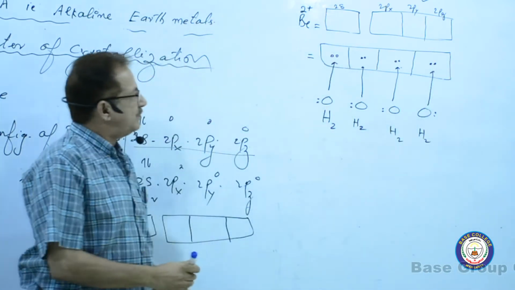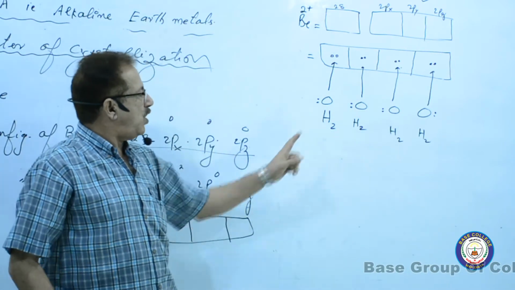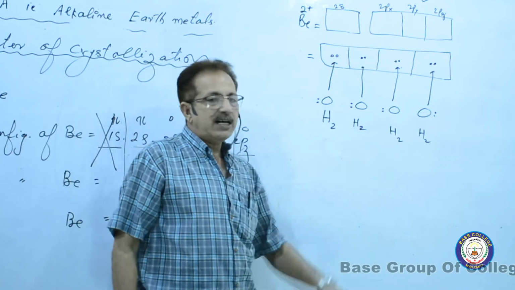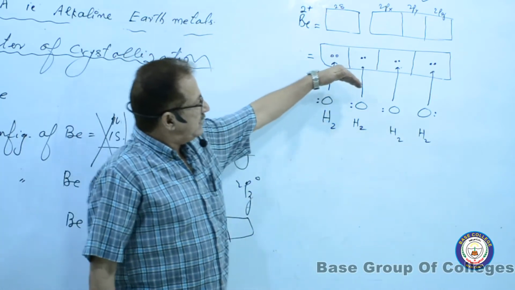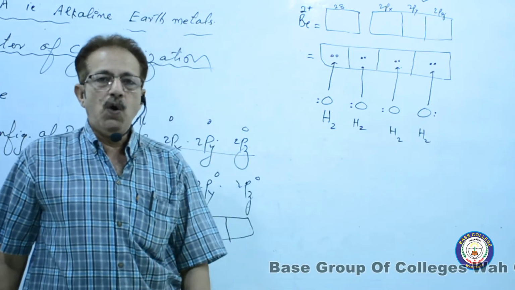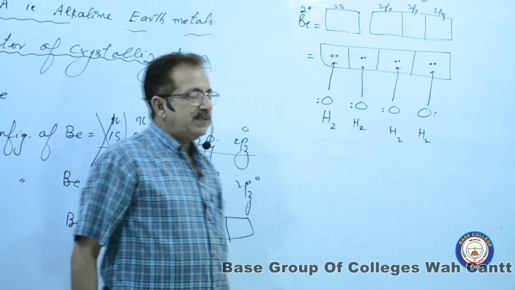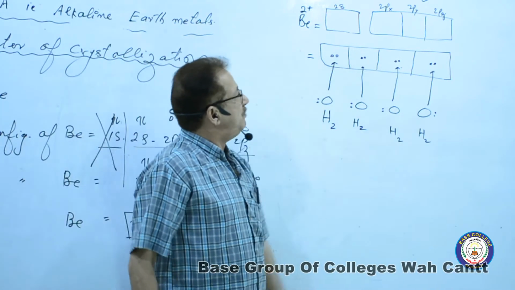The boxes are now filled with electrons of oxygen from the water molecules. It means a coordinate compound has been made by H2O and beryllium.